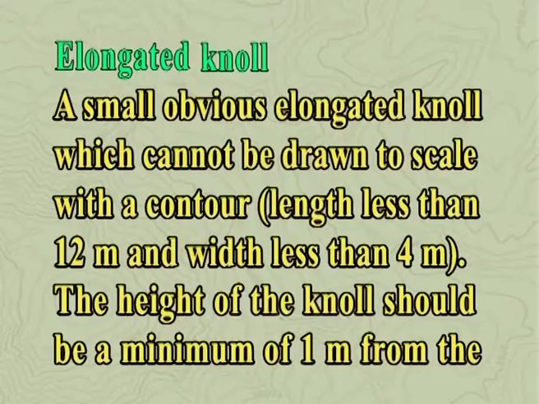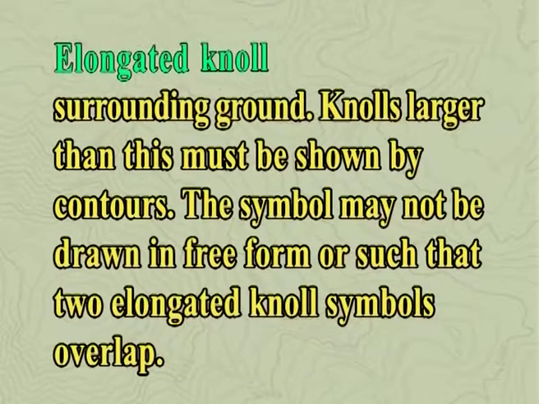Elongated knoll: a small obvious elongated knoll which cannot be drawn to scale with a contour, that is, length less than 12 m and width less than 4 meter. The height of the knoll should be a minimum of 1 meter from the surrounding ground. Knolls larger than this must be shown by contours. The symbol may not be drawn in free form or such that two elongated knoll symbols overlap.